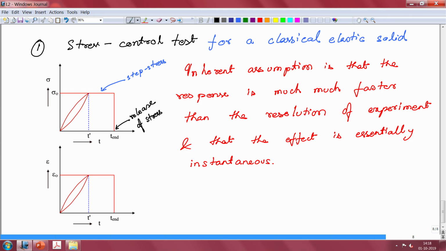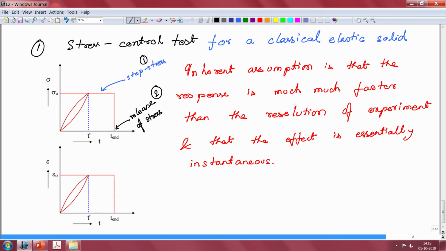Basically, you should imagine that we are doing the experiment and measuring the output, and at the end time we have released the stress and the stress now goes back to a value of 0. What ends up happening is that your strain also goes back instantaneously to 0. So this was your second test.